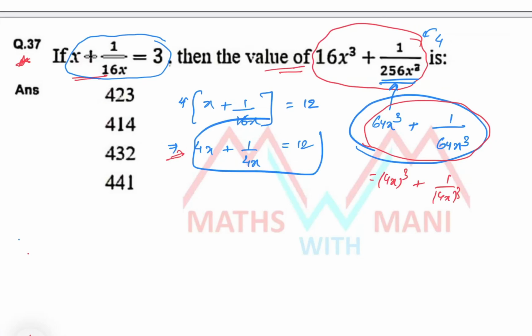Now tell me, 4x plus 1 by 4x equal to 12. Then what is the value of 4x whole cube plus 1 by 4x cube? That is equal to 12 cube minus 3 into 12. Yes or no? That is 12 cube, 12 cube means 144 into 12 minus 36, that is 1692.